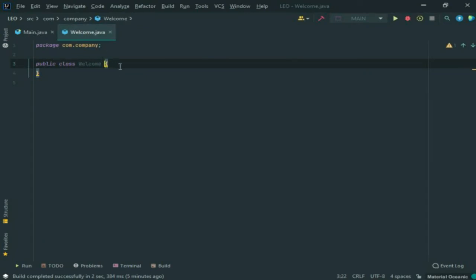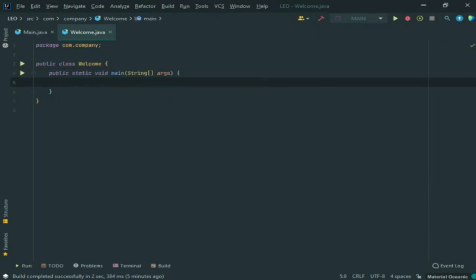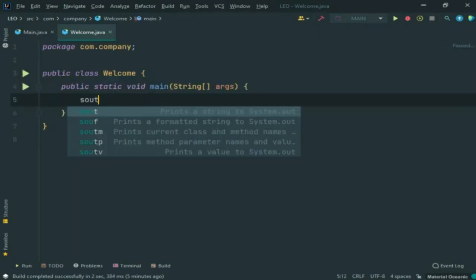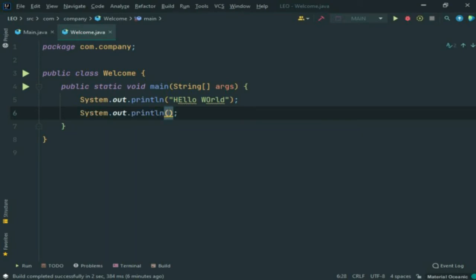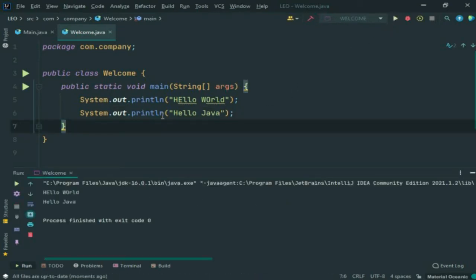I have created a Welcome class, and then I will create a main method here, and then here I will print something like hello world, and then we will print a new statement, hello Java. And when I execute this code, you can see that it has printed hello world